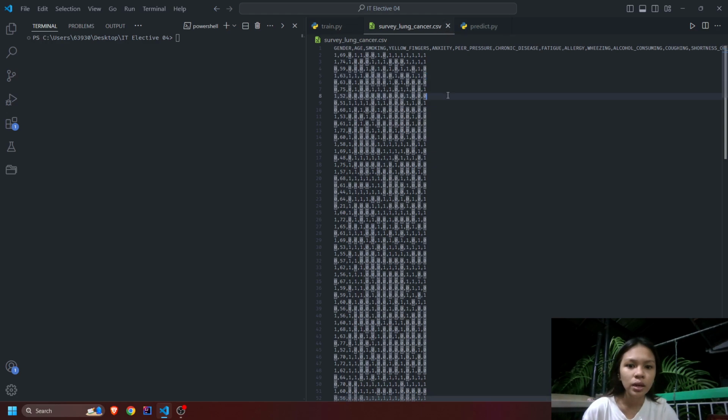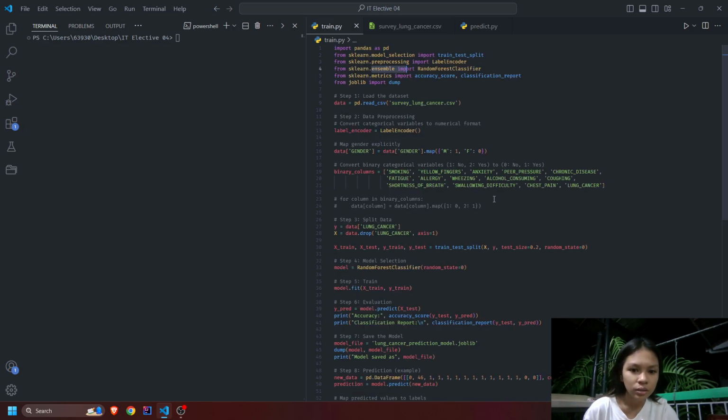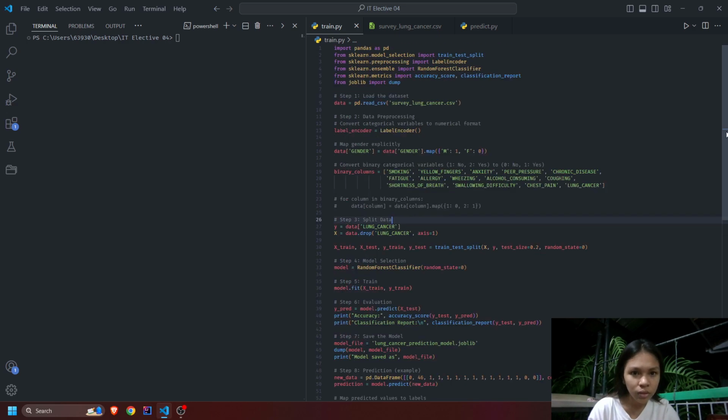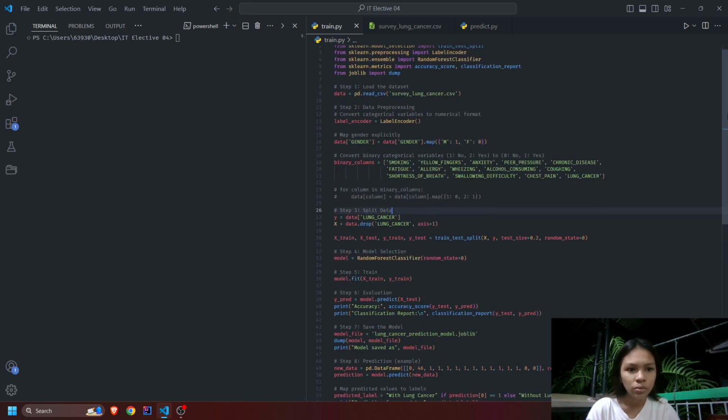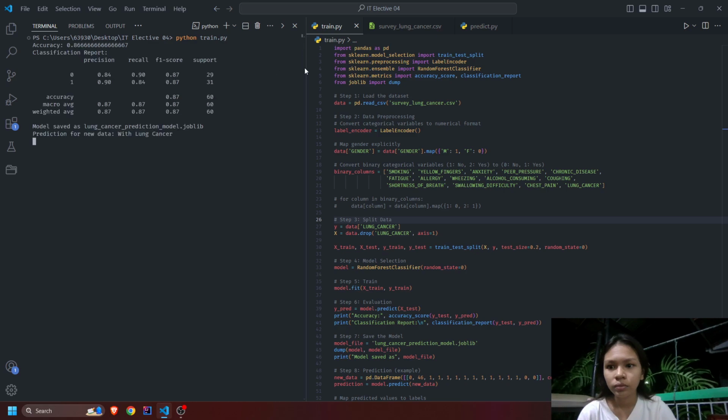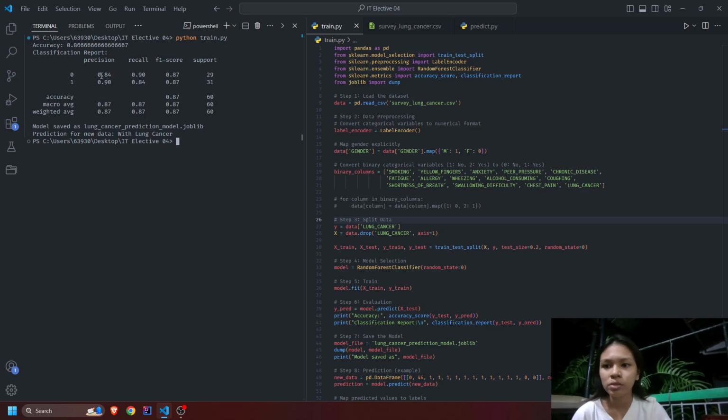So since I've changed the data, I just commented this line to avoid repetition. So let's try this. Let's try to run this one. Python 3. So for the precision, we have 0.84 and 0.90.